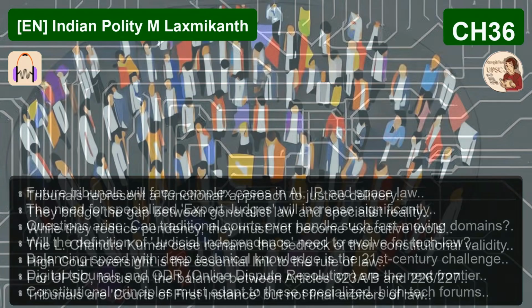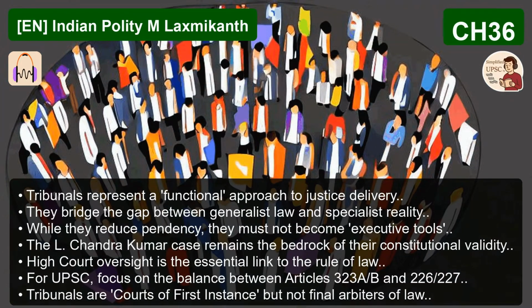That is the core distinction. And the ease with which the government can modify the structure and selection process of these statutory tribunals is exactly why the judiciary has been so watchful in the years since L. Chandra Kumar. The courts are constantly on guard to ensure these legislative changes don't strip away the judicial character of the tribunals. Okay, let's connect this to the wider scope of judicial power. We mentioned how the High Court's jurisdiction under Article 226 is wider than the Supreme Court's under Article 32. Why does that technicality matter so much in the context of reviewing tribunal decisions?